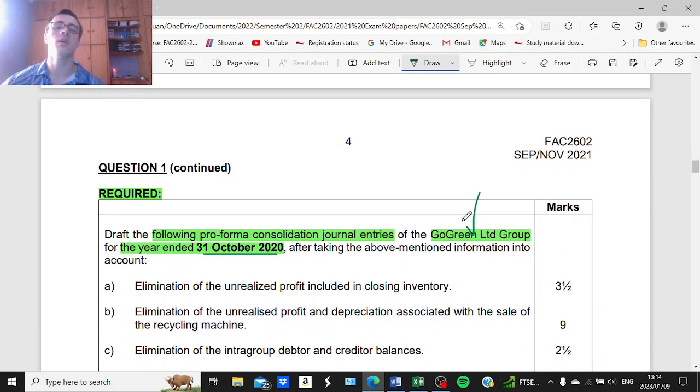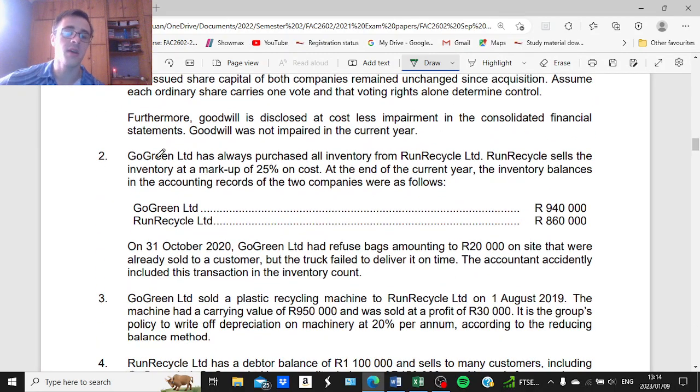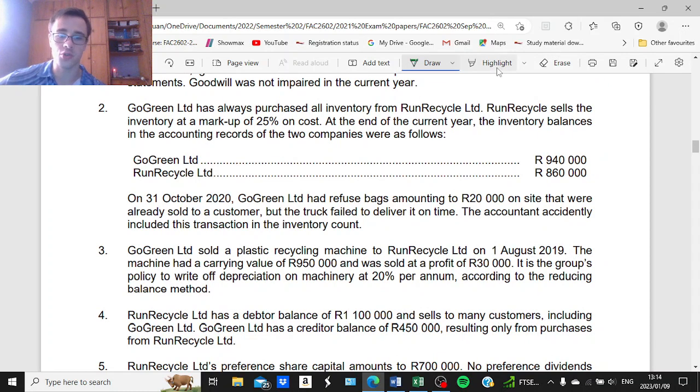All right, now with this type of question, you need to look for the specific point under additional information that addresses that specific journal entry. So in terms of number A, where we are required to eliminate the unrealized profit included in closing inventory, we need to look under additional information for which point addresses the intergroup sale of inventory. All right, because then you would find the information that you need in order to calculate the unrealized profit and eliminate it accordingly. All right, now in this question, intergroup sales of inventory were addressed in point 2, which says